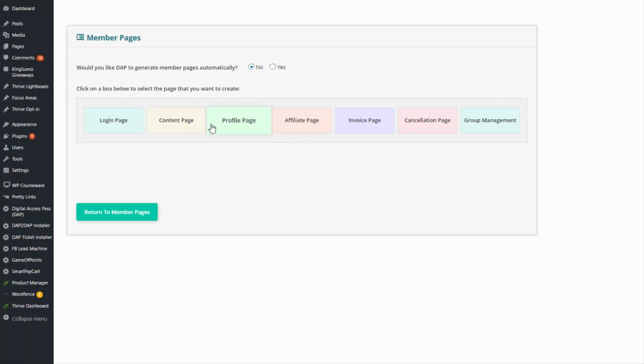Similarly, on the member homepage, you can add a link to the profile page where users can update their account information, their password. It's really easy to create all of these pages. Everything can be fully customized. Just click on the button here and just follow the steps to create the page. For example, say that you want to create a My Content page. Just click on this button.